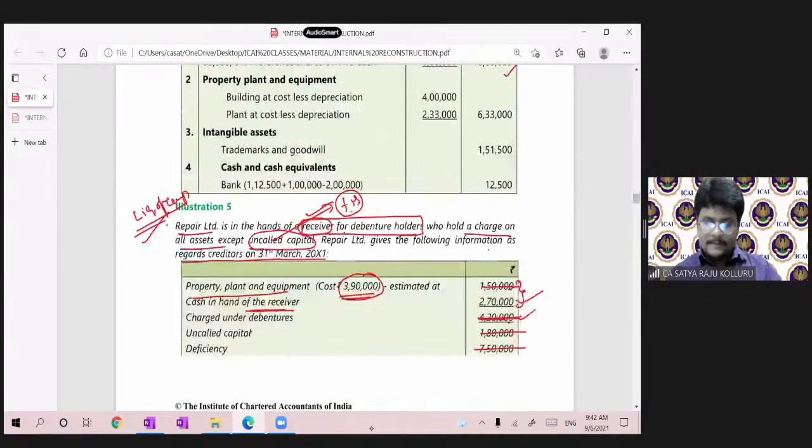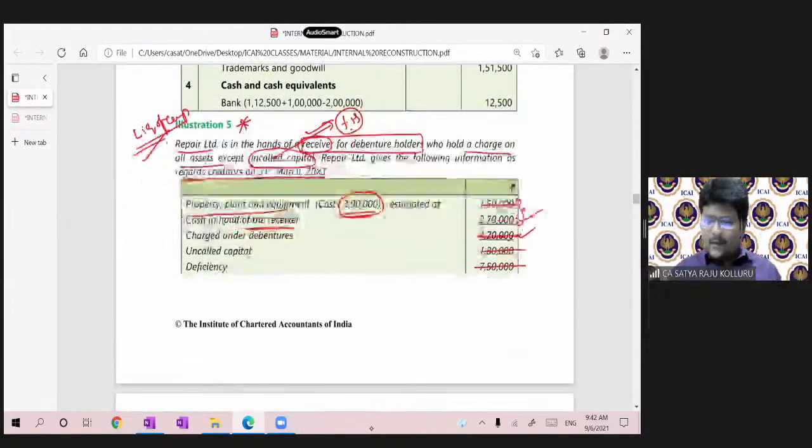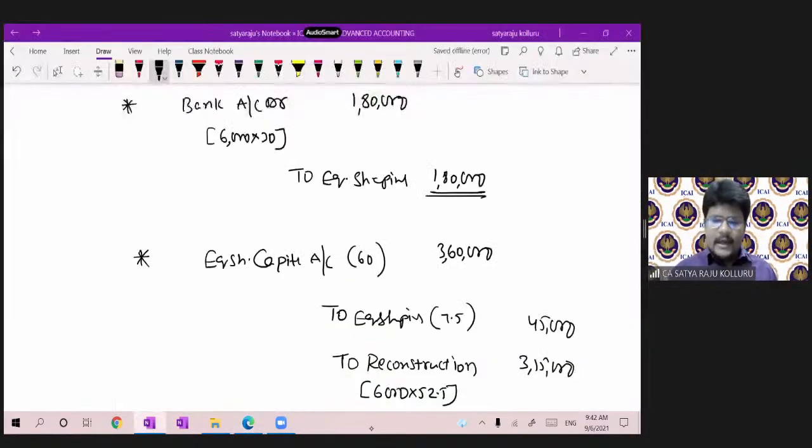So important problem. Please all of you consider this. This type of problem may appear in the examination as well. First and foremost thing, the given information was not a balance sheet. I built a balance sheet.